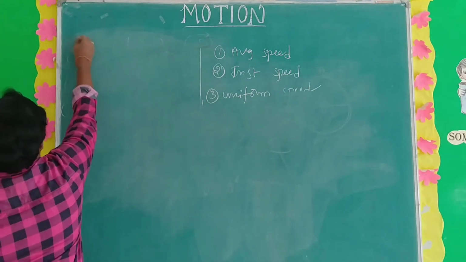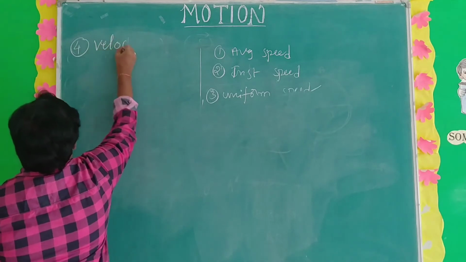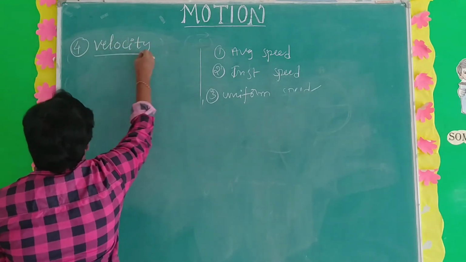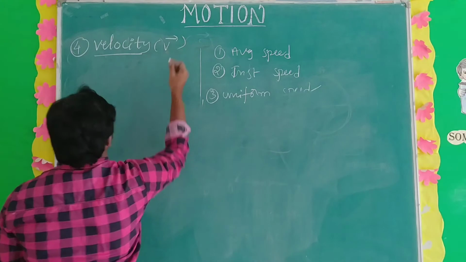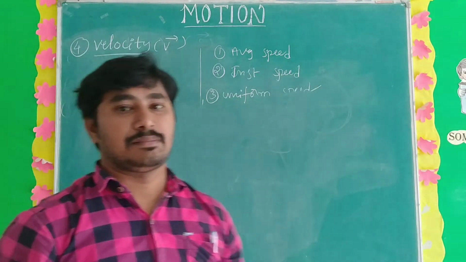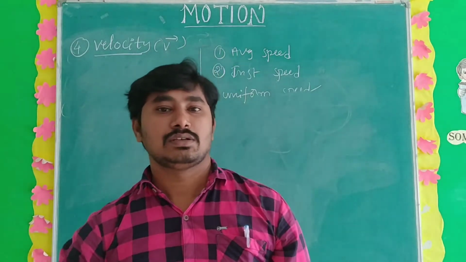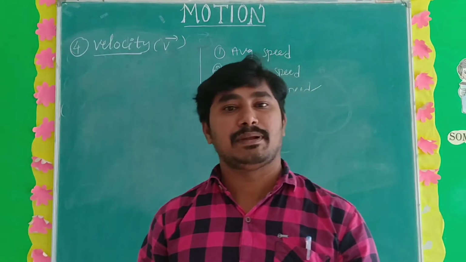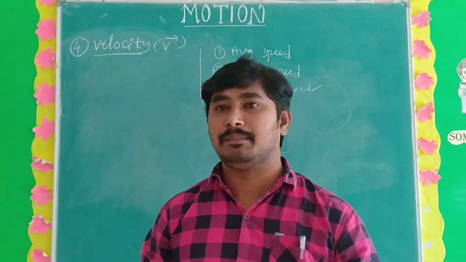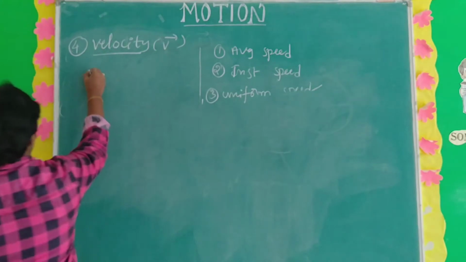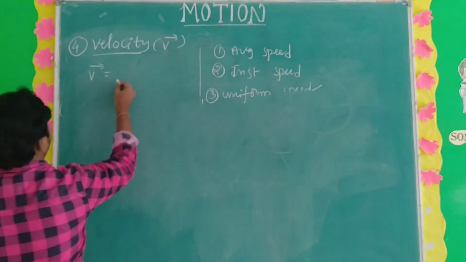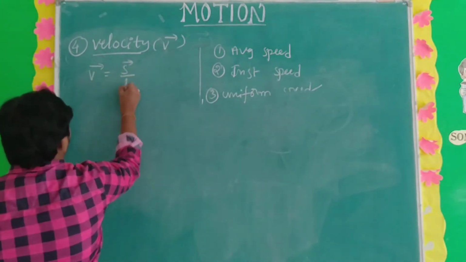What is meant by velocity? Velocity is represented as V bar. Velocity mainly depends on displacement and time: V bar is equal to displacement by time.